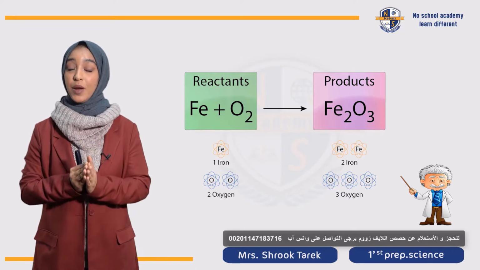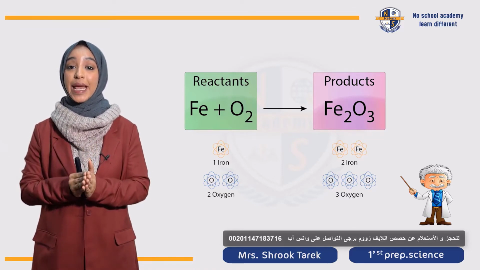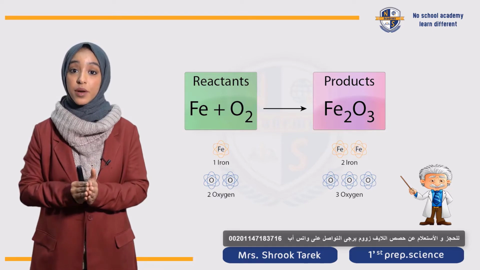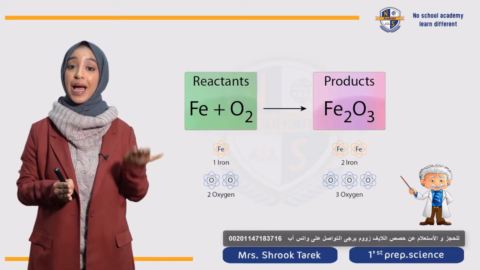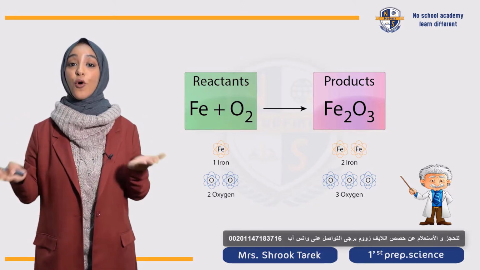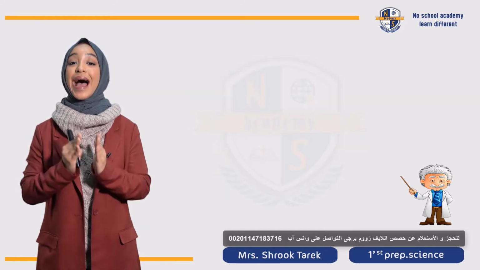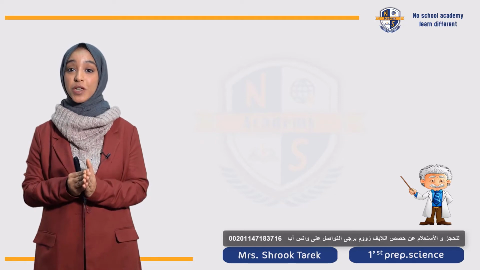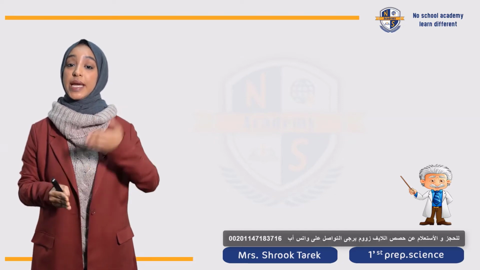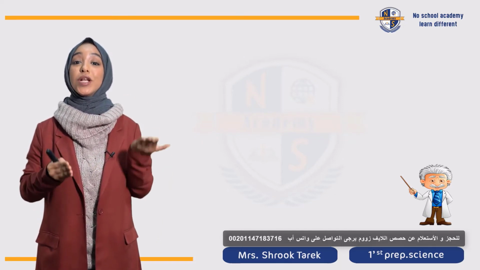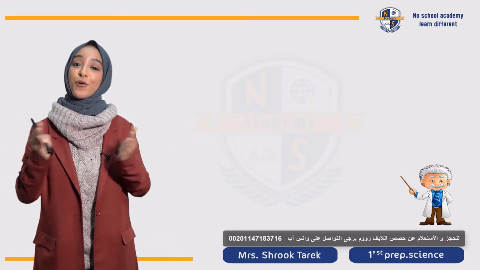طيب طبعا لو جينا بصينا في الإيكويشن هنلاقي إن numbers of iron and oxygen in the reactants are not the same as the product. وده اللي احنا إن شاء الله هنتعلمه في آخر الحصة النهاردة, how to balance a chemical equation, how the number of atoms in the reactants will be equal to the number of atoms in the product.